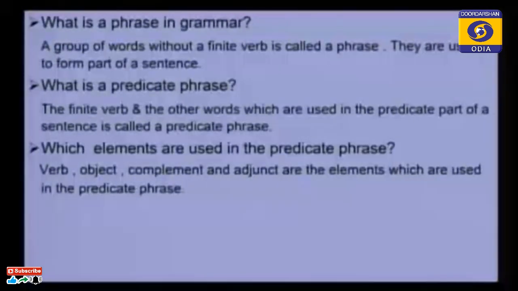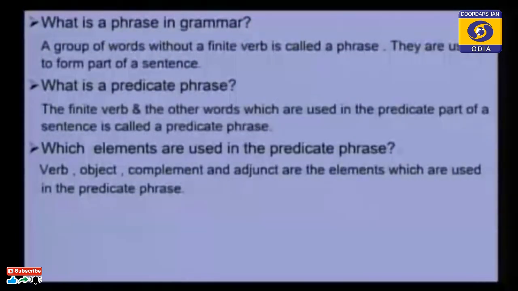Why is "going" not changed? What was changed in the sentence? "Is" changed to "was". So this definition cannot be used for the predicate phrase in the predicate part of the sentence. This rule is not appropriate.